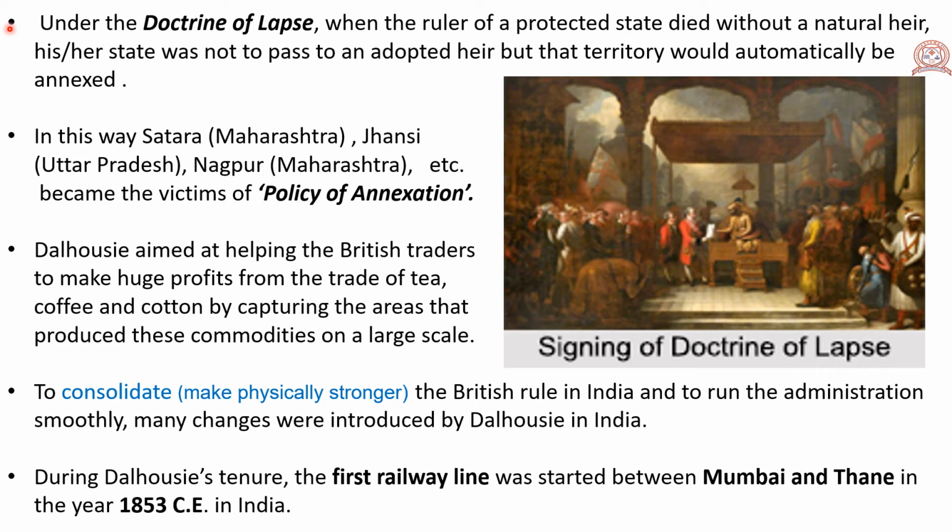This was another policy of the British to expand their power in India.